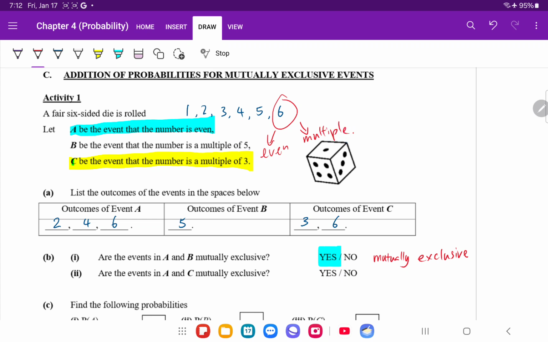Because of that, we say that events A and C can happen at the same time. I repeat, events A and C can happen at the same time. In other words, they are not mutually exclusive. Okay, let's write that down. Now what does that mean?